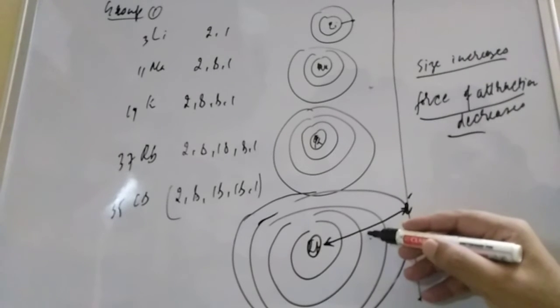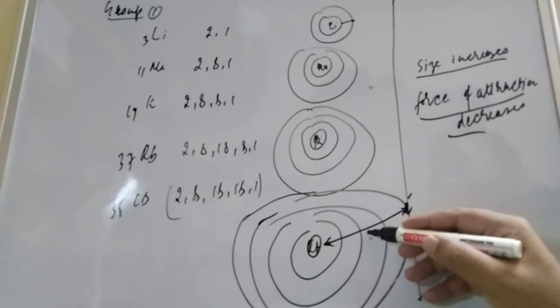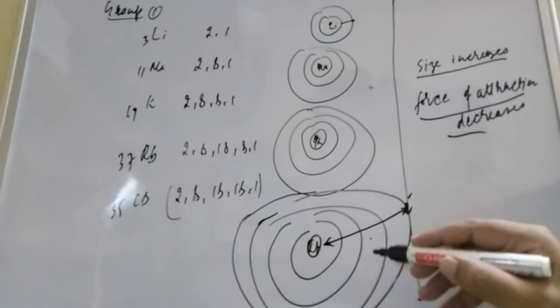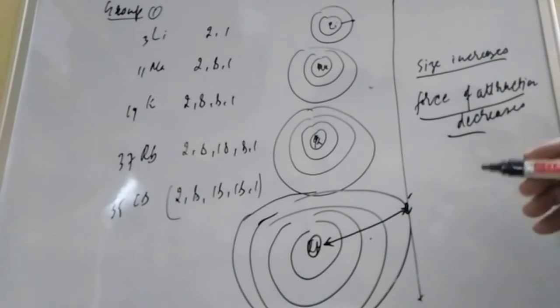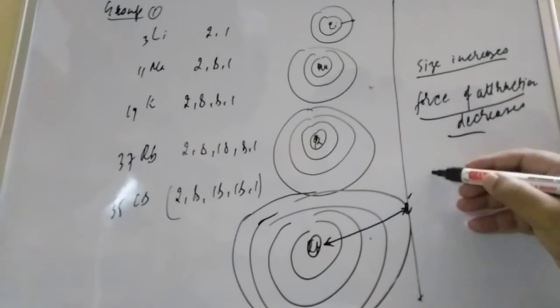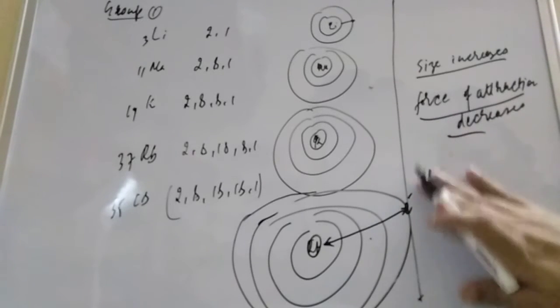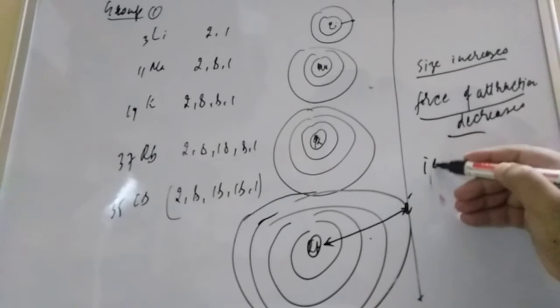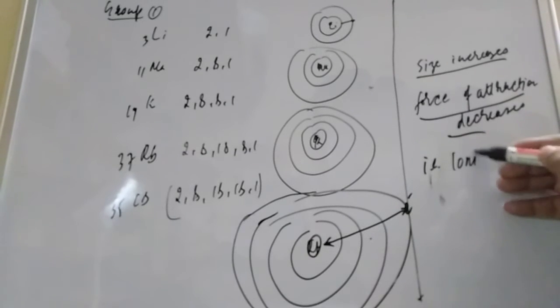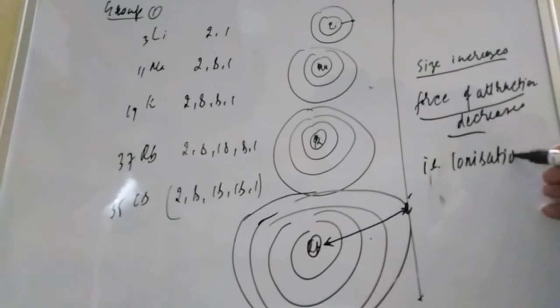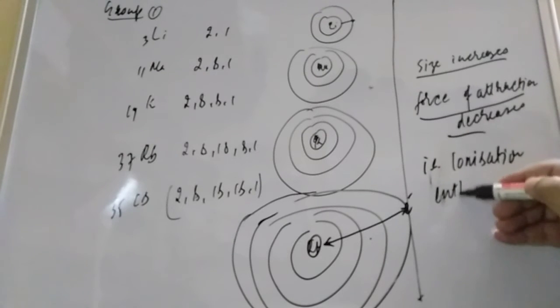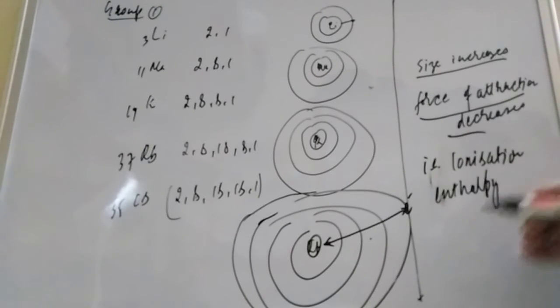So the amount of energy required to remove the electron is least. Less amount of energy required, student, that is ionization enthalpy. Ionization enthalpy decreases.